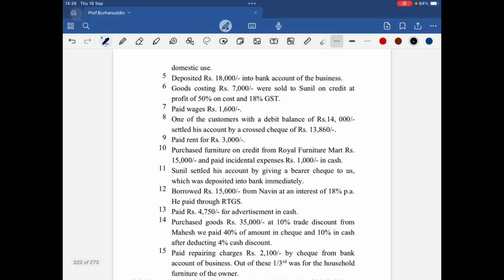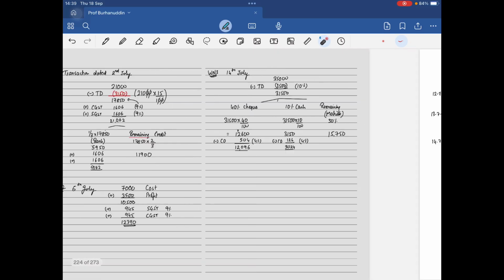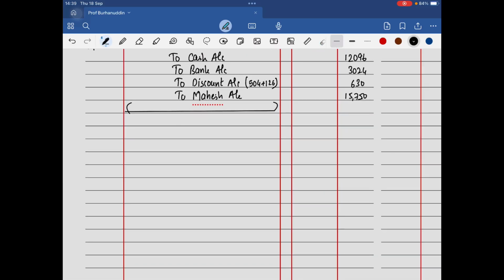Madam, the next and the last one: paid at last, preparing charges 2,100 by check from the bank account of the business. Out of these, 1/3 was for the household, sir. So in total we paid 2,100, but out of 2,100, 1/3 is for the drawings. So it's a very basic one.